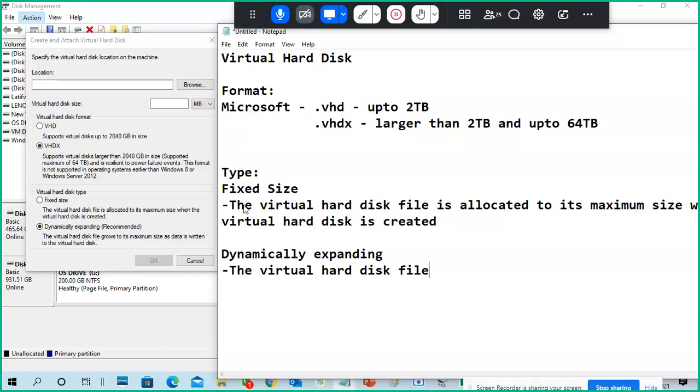This file grows to its maximum size as data is written to the virtual hard disk.